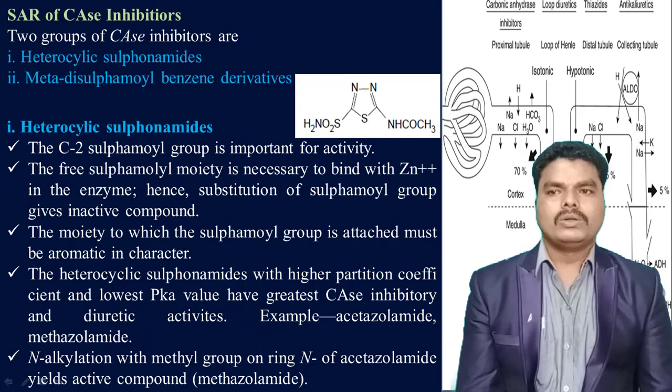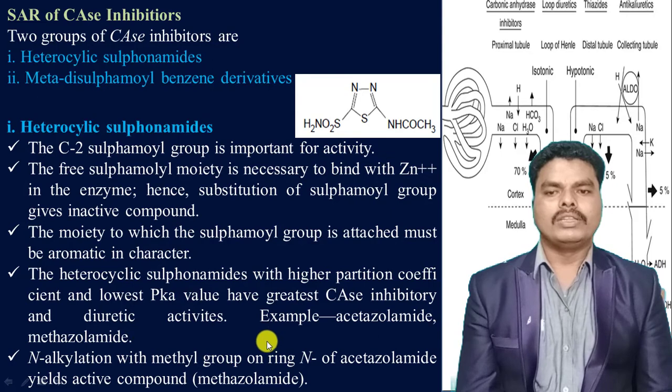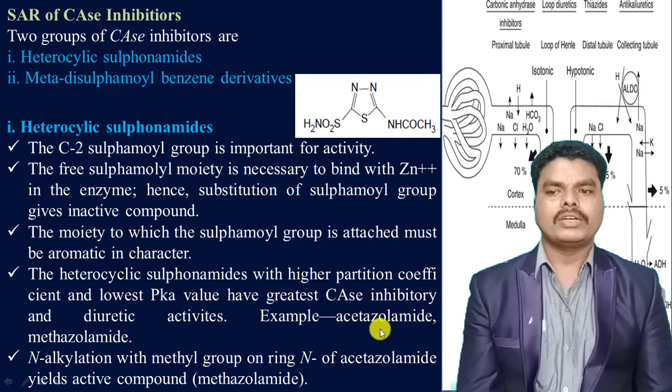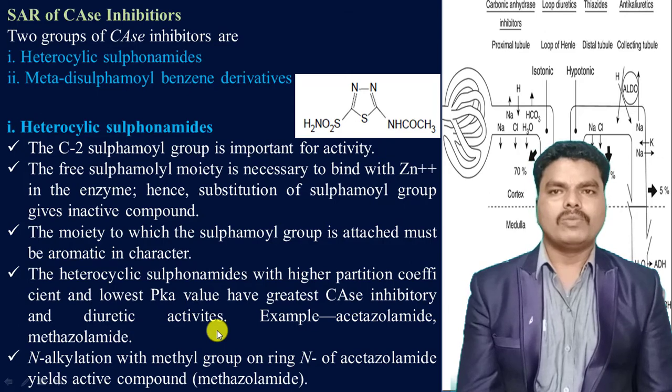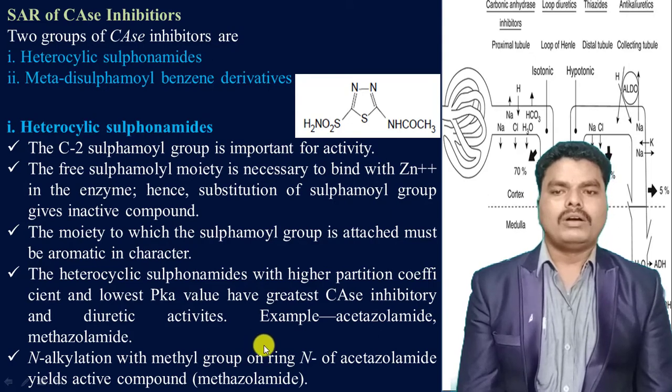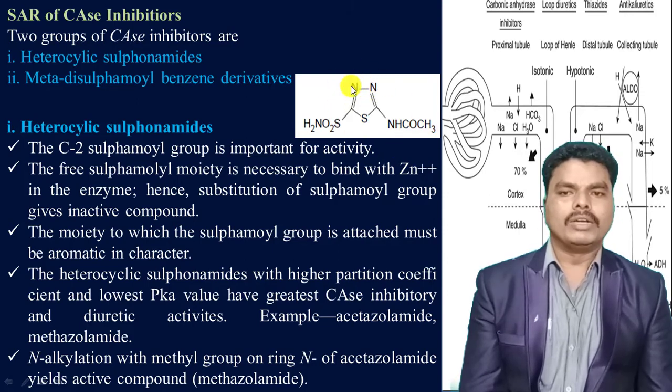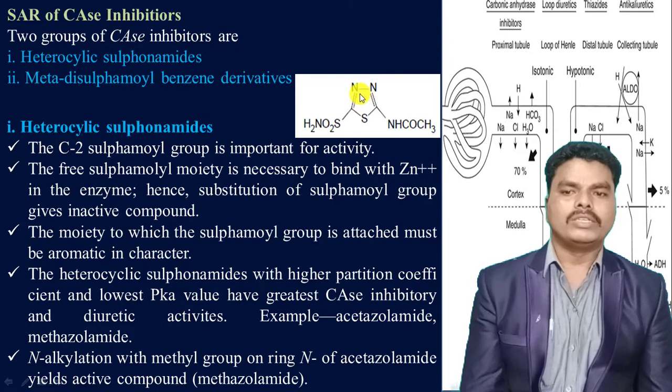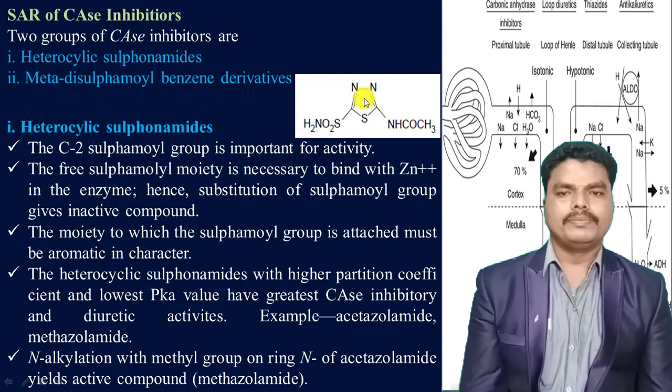These two have the higher partition coefficient and lower pKa value, thereby they have the highest inhibitory activity against the carbonic anhydrase enzyme. And when there is N-alkylation with a methyl group on the nitrogen of acetazolamide, it is converted into the active molecule, methazolamide.